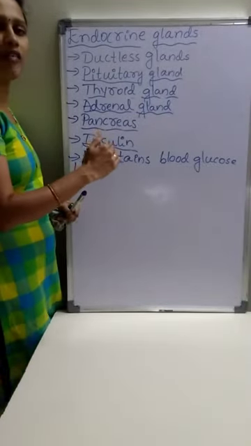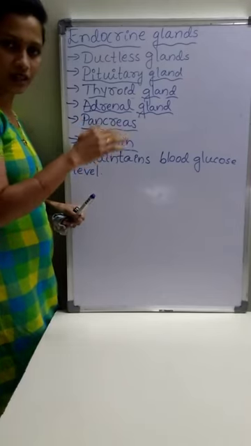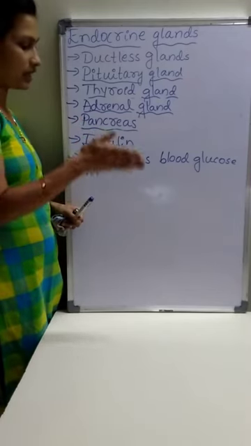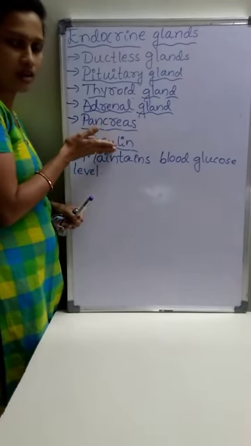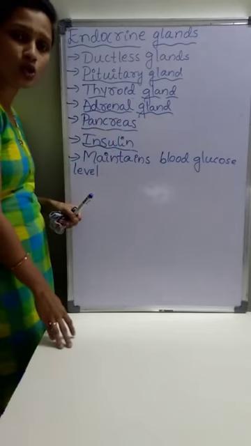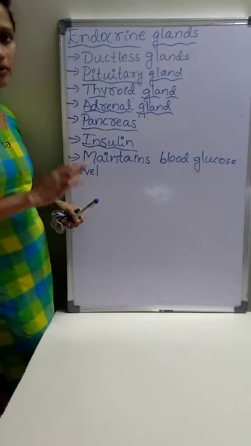When the level of glucose in the blood comes to normal, then the secretion of insulin by the endocrine portion of the pancreas is stopped.